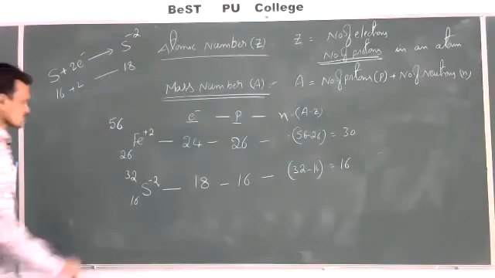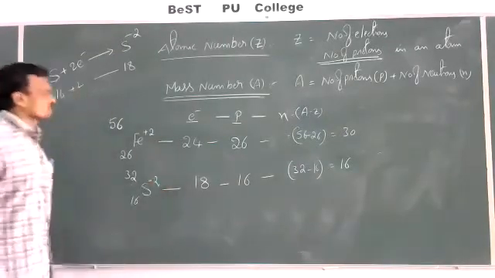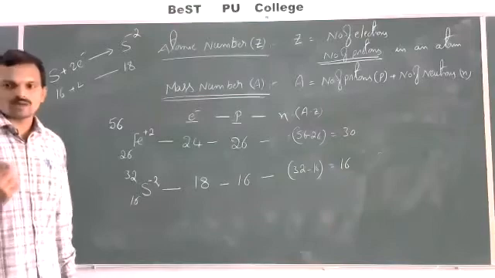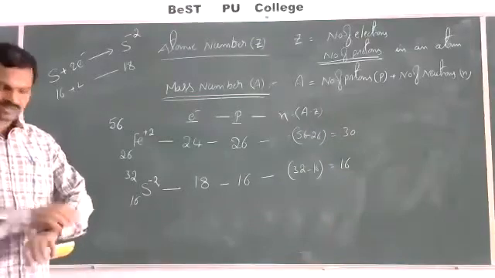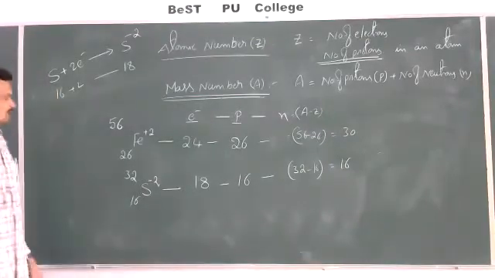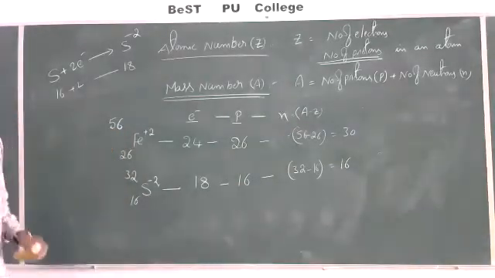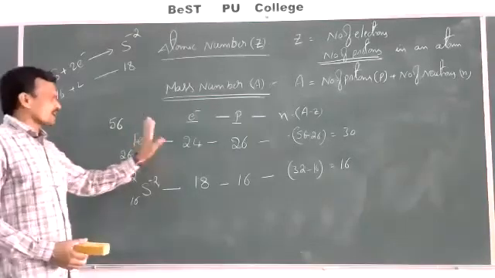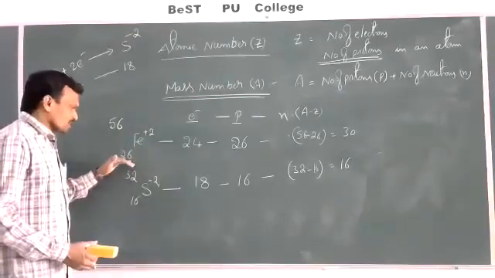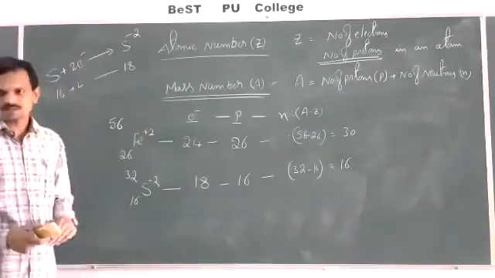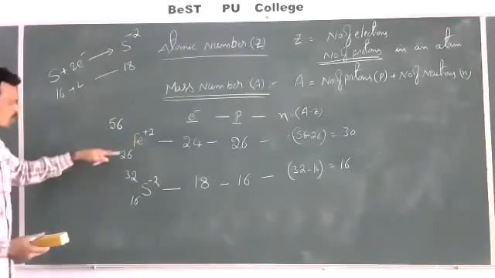Like this, we can find the number of electrons, protons, and neutrons present in an atom or ion. In the case of an atom, you can directly write that the atomic number is the number of electrons and also the number of protons, and the number of neutrons is mass number minus atomic number.